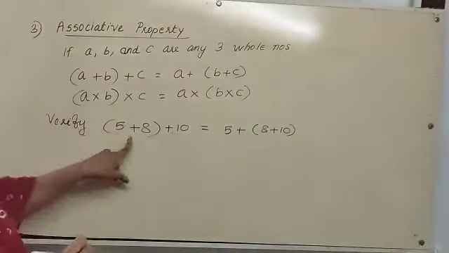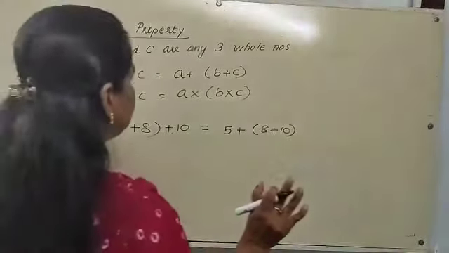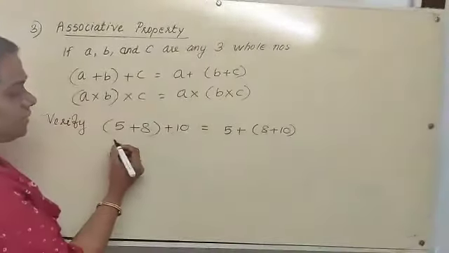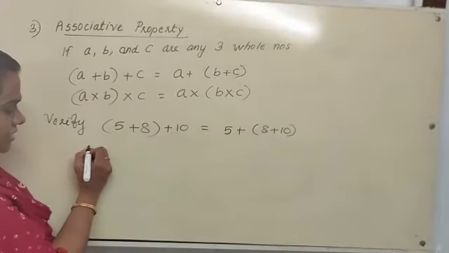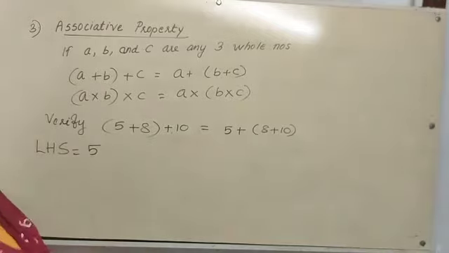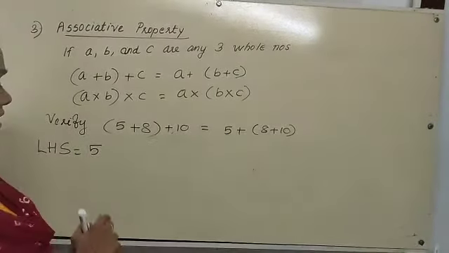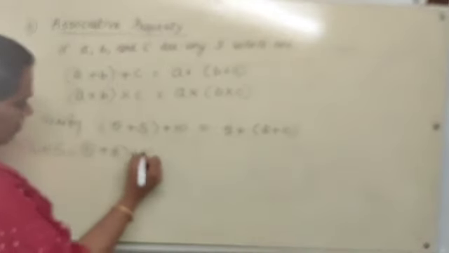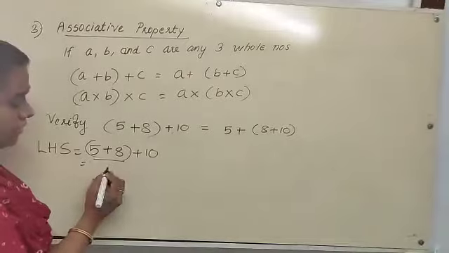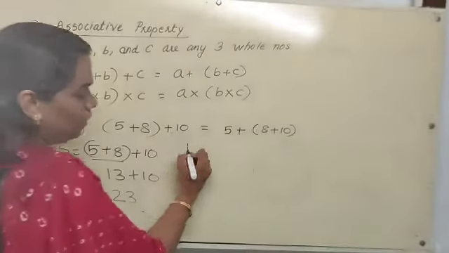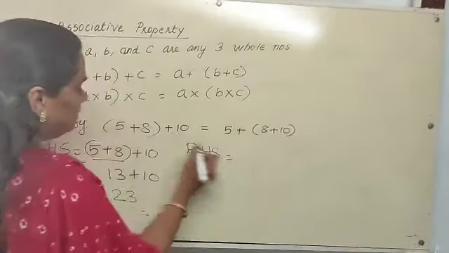So when we take this verification, we have two hands. This is our left hand and here it is our right hand. So what is on the left hand side? Left hand side. LHS. We call left hand side. Then (5 plus 8) plus 10. What we get? 5 plus 8 we should add first. 5 plus 8, 13. 13 plus 10, what is our answer? Our answer is 23.